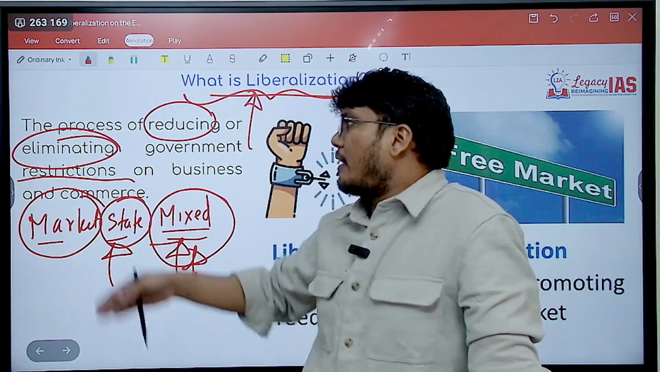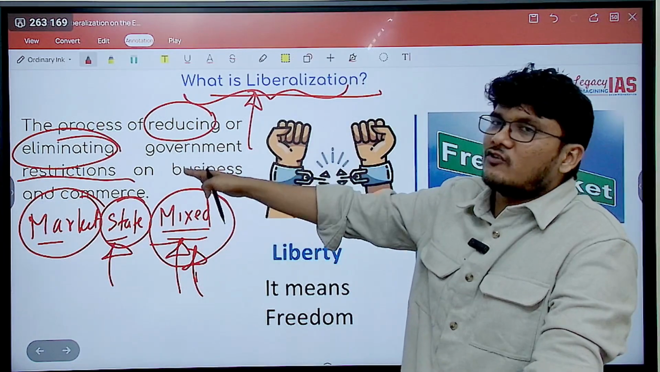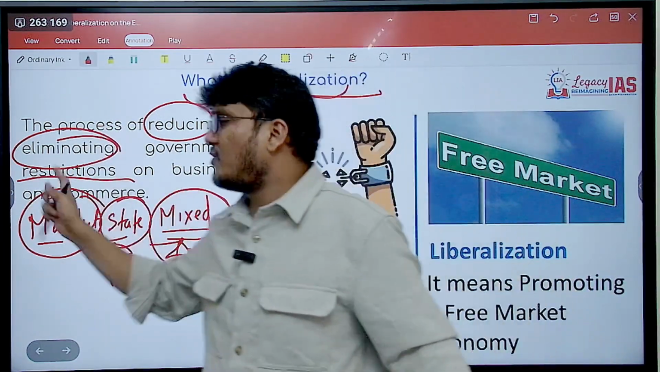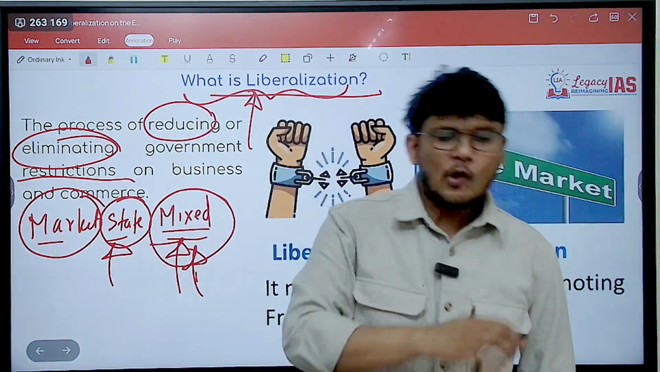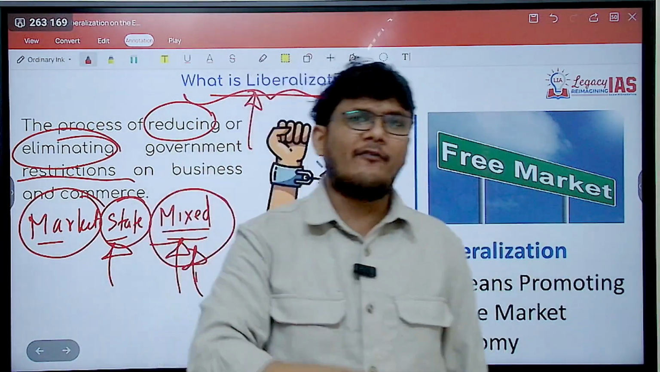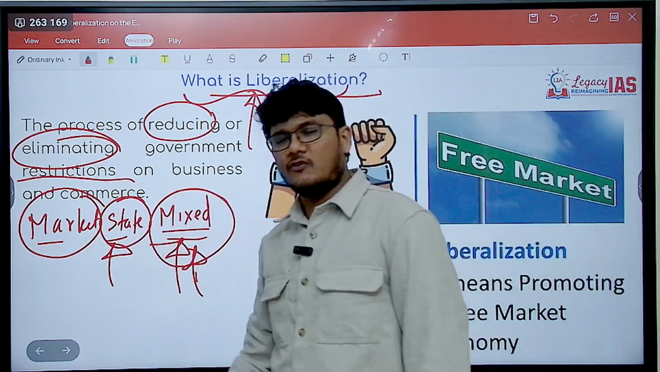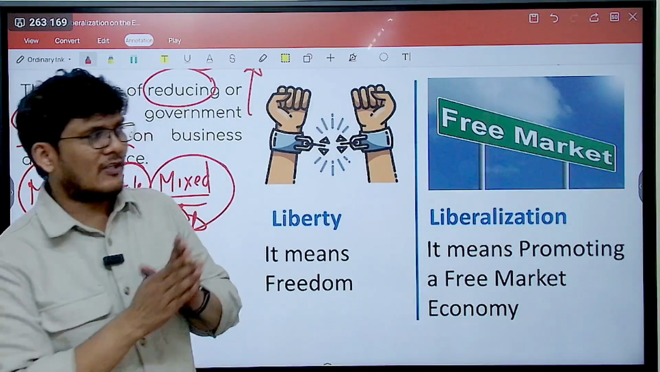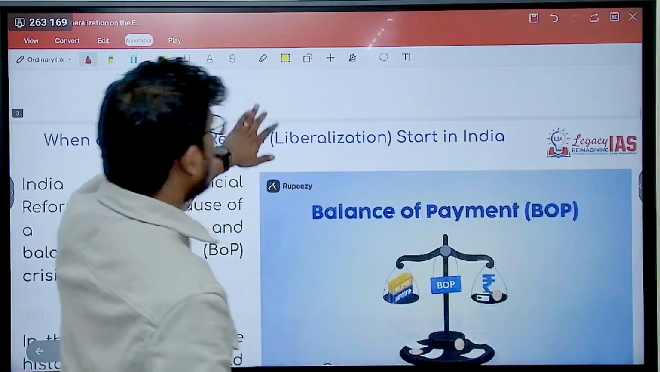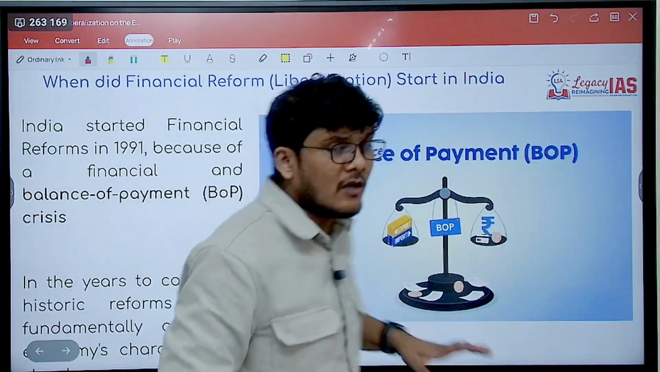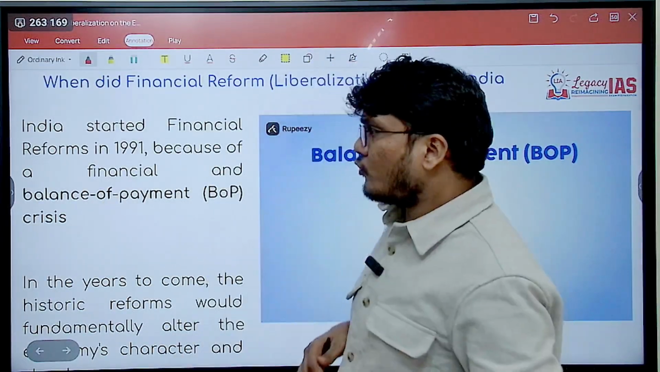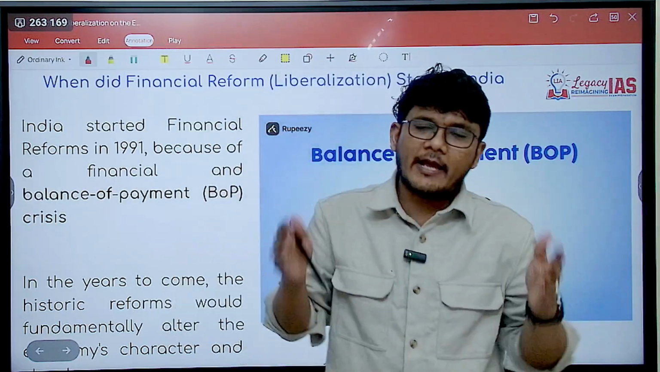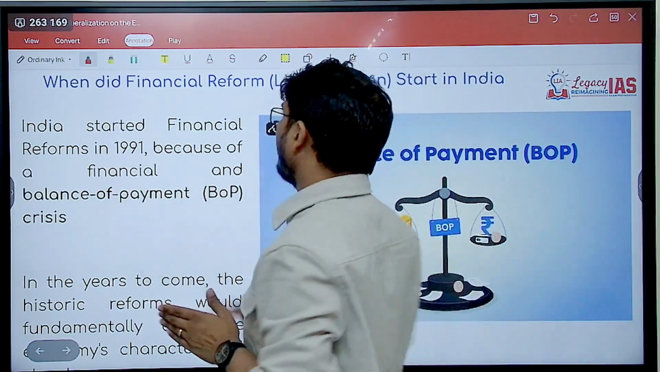So here, when we are talking about eliminating the restrictions, it's the government restrictions that we are talking about, on what? On business and commerce. So the reduction or complete elimination of government restrictions on private businesses or commerce is known as liberalization. You are basically breaking free your business from the huge amount of government control. Alright, so in India it has not been completely broken free, still government control is there, but to a huge extent it has been lowered.